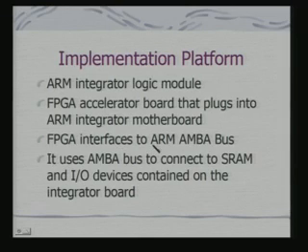So, here the communication is fixed. The FPGA can use the AMBA bus to connect to SRAM and IO devices contained on the integrator board.